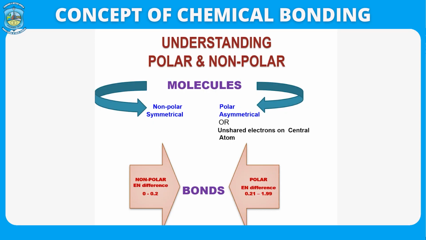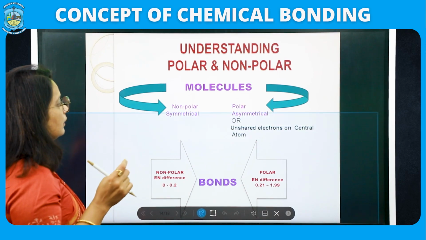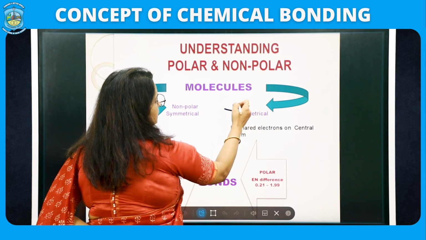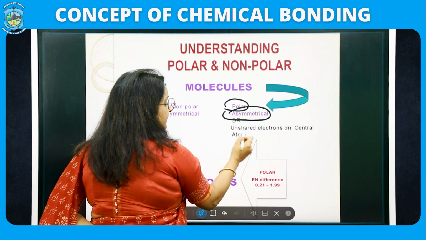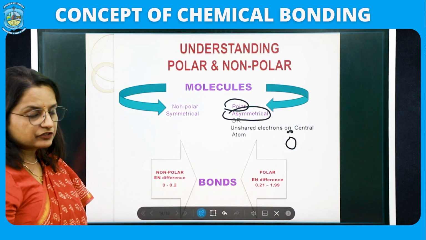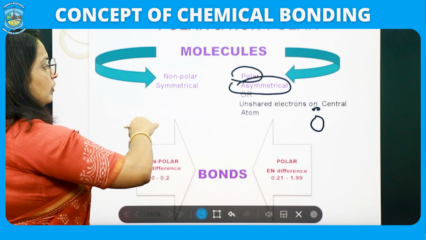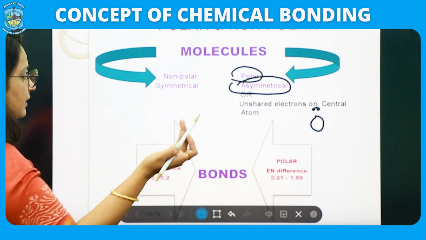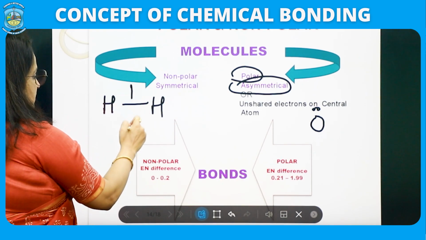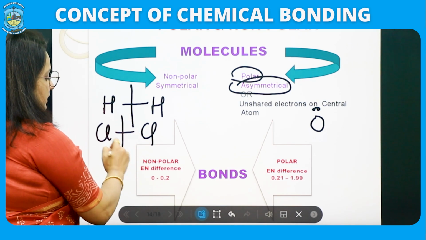So, understanding polar and non-polar. See, there are two terms, polar and non-polar molecules, and polar and non-polar bonds. If we talk about polar molecules, you should know that polar molecules are asymmetrical, or the central atom, like in the case of oxygen, is having an unshared pair of electrons. When we talk about non-polar molecules, then we are having symmetrical ones, like if I am talking about H and H, symmetry is there, you can see Cl, Cl, symmetry is there.